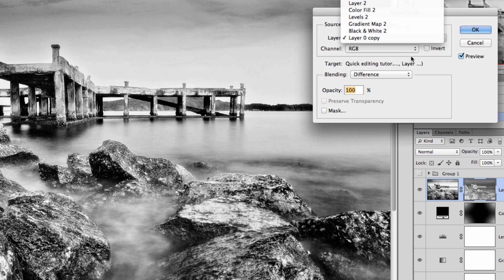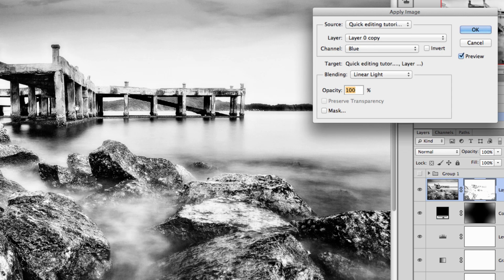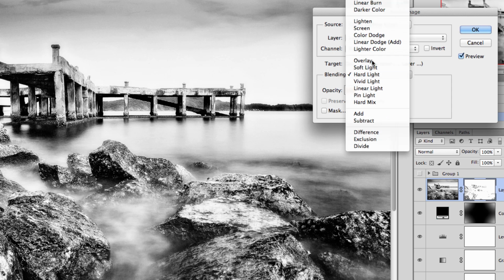Here you'll have all the layers listed, even the ones that I have inside this group. So I'll choose layer 0 copy, sorry. Channel, we'll leave it on RGB, even though you can change the channel, and you will see that the layer mask is updated. And from here on the blending, you can try different blend modes and see what you get on the image, because it's automatically updated once you change the blend modes.